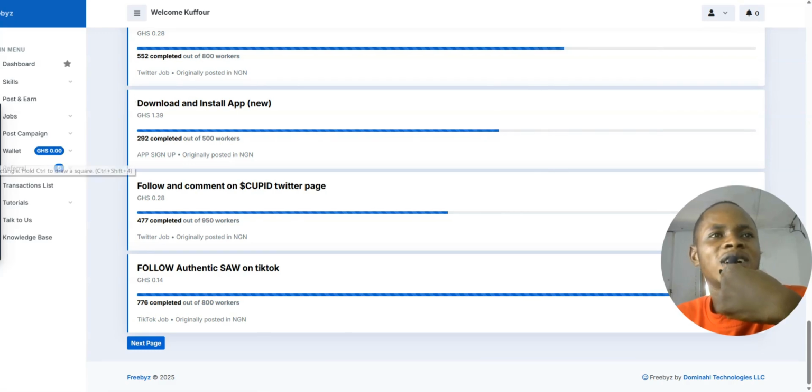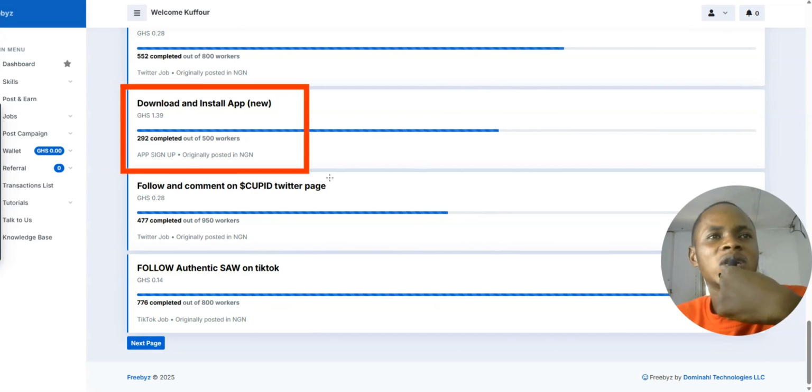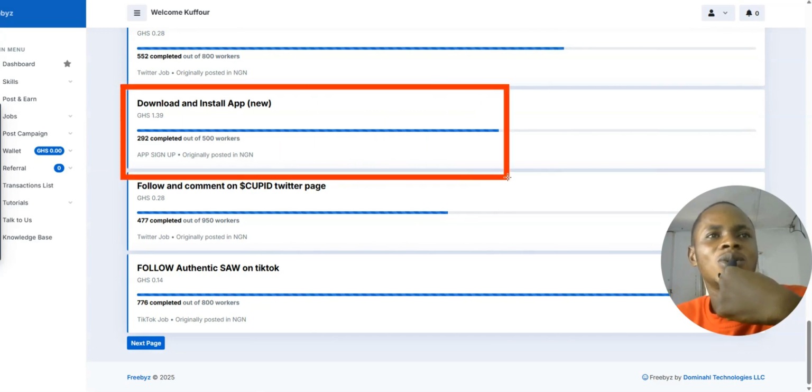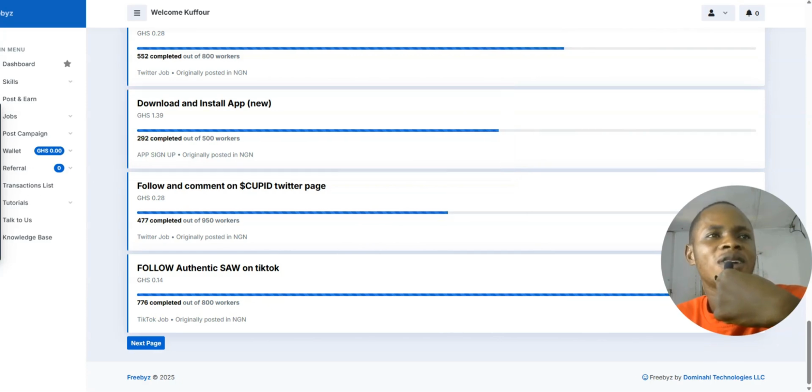So you can see over here this offer is paying you 1.39 pesos for just downloading and installing an app on your phone. So you can see the person has gotten 292 people to sign up to the offer that he's promoting over here, just to complete that task for him. And no, this person is doing CPA marketing.